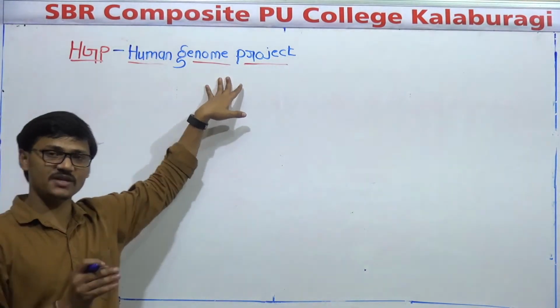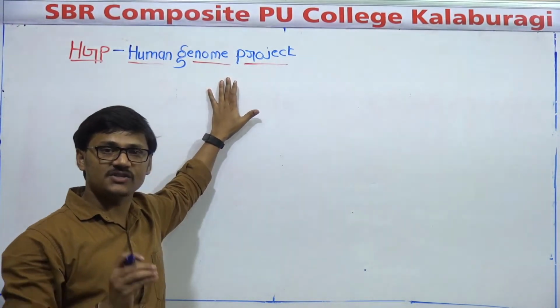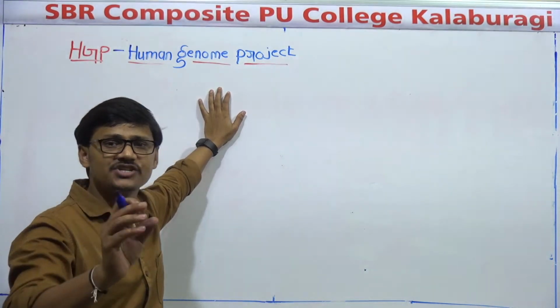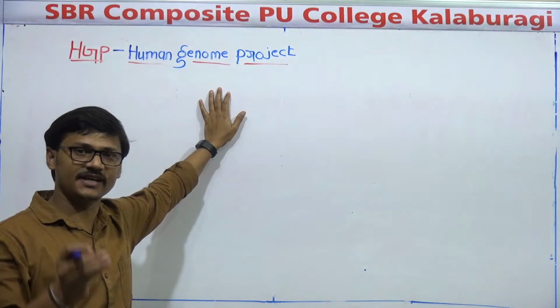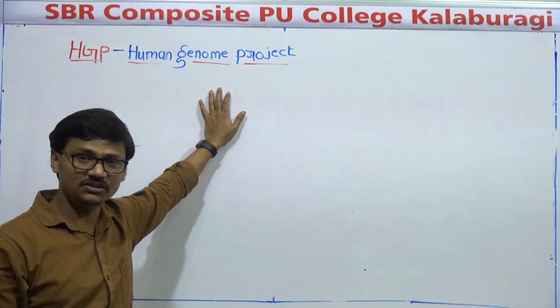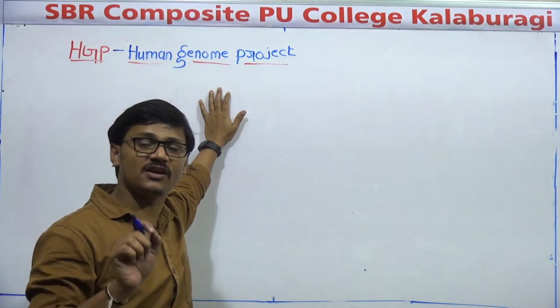So basically, what is the importance of this Human Genome Project? The main aim of this project is that scientists want to study all the genes, and not just genes, their location, their function, and their sequence also. Please do remember, they tried to study the sequence of a gene.